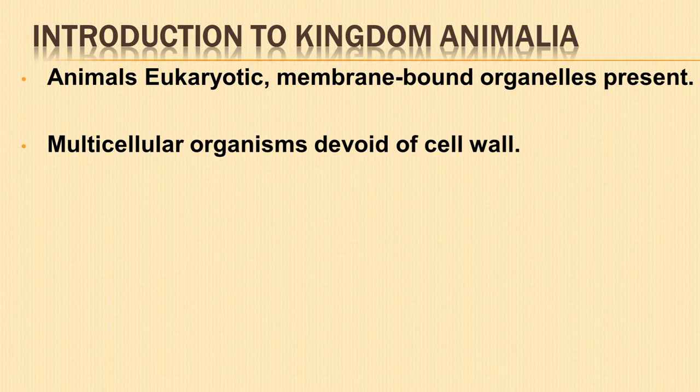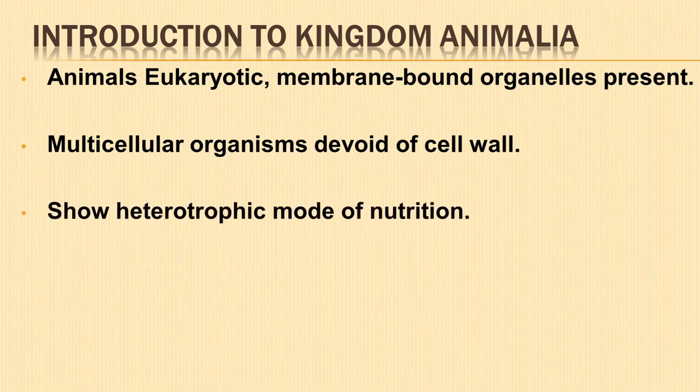They are multicellular organisms composed of more than one cell. All animals are devoid of cell wall. Animals show heterotrophic mode of nutrition and depend on an external food source for energy.